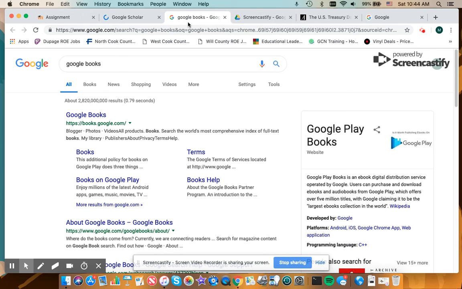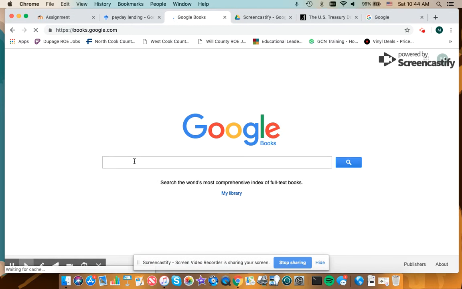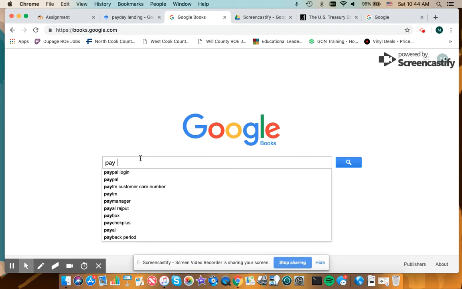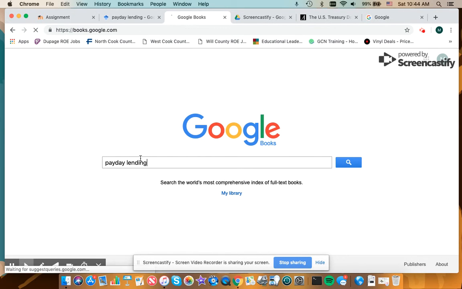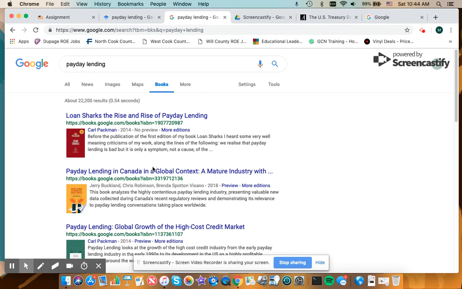Let's compare it with Google Books. So Google Books functions in much the same way. I'm going to Google the same phrase and see what books come up on payday lending. Now, I see here the very first thing that came up in Google Scholar is the second thing that comes up in Google Books, which is interesting to me.